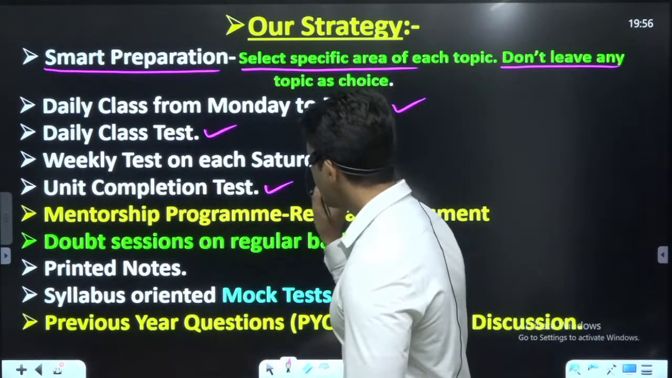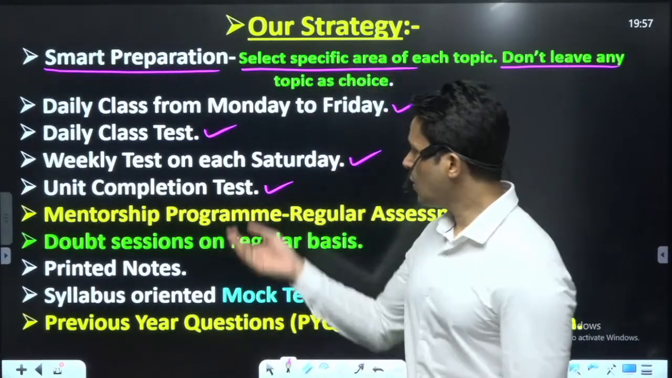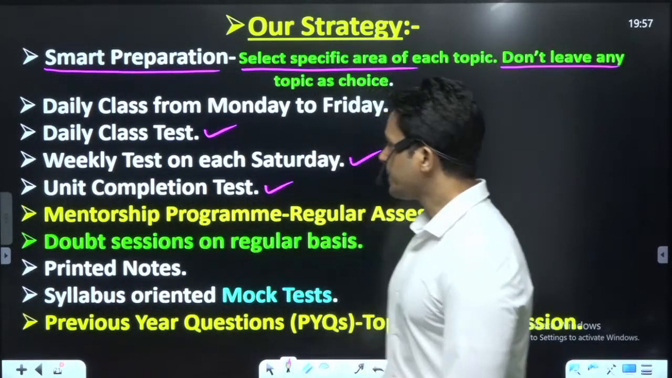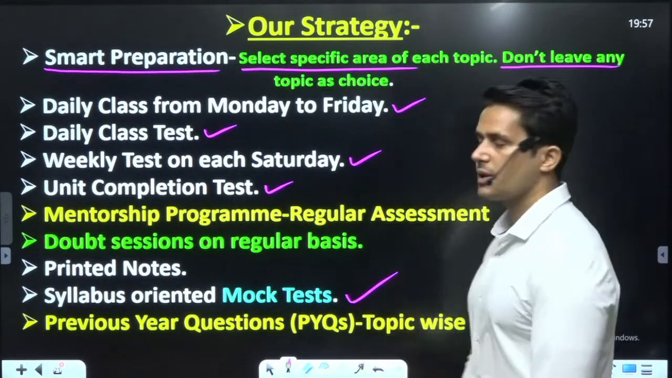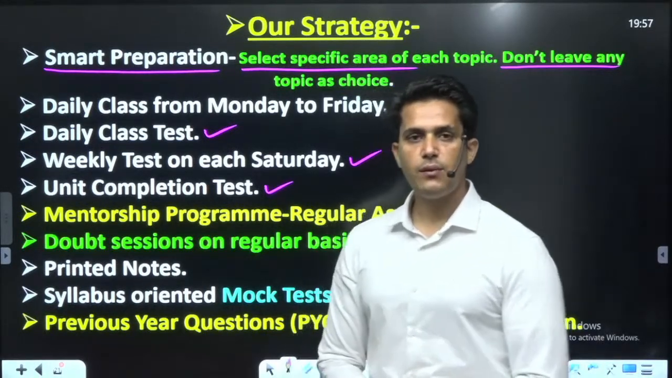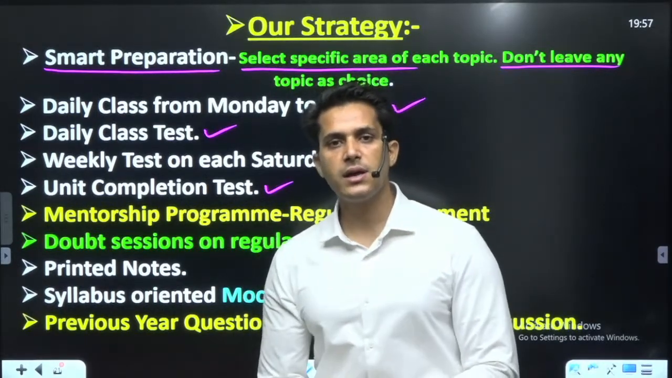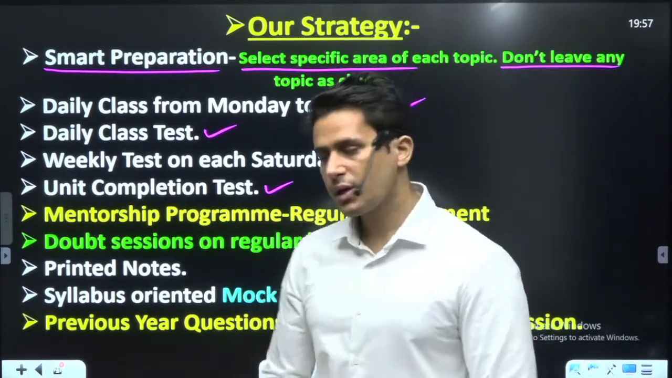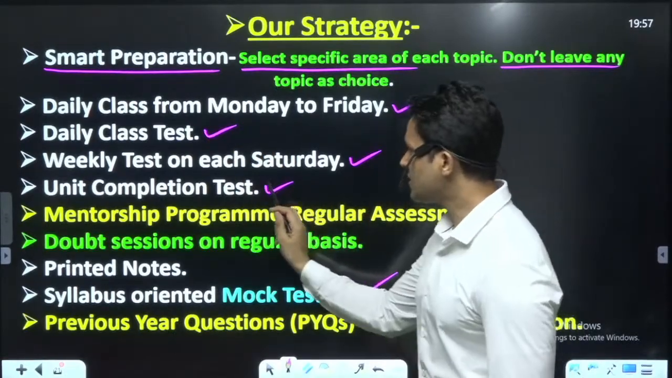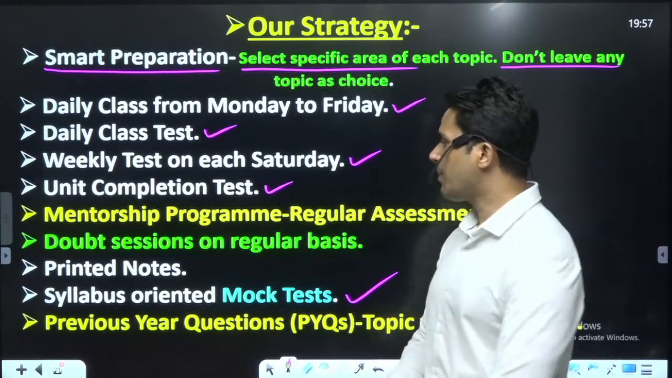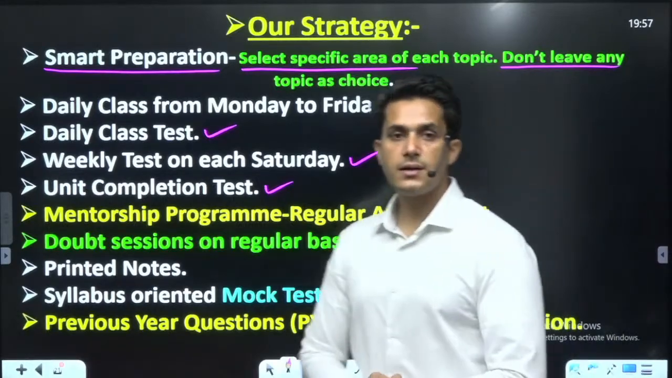Otherwise, unit test completion, when one unit is completed, after that you will have to give a test. Okay, after this, one syllabus oriented mock test. When one book is completed, then one syllabus oriented previous year questions, including every aspect of the book, will be asked in this mock test. So, one daily test, weekly test, unit complete test, and another is syllabus complete test. There are 4 tests. Okay, and at last, previous year questions test series.